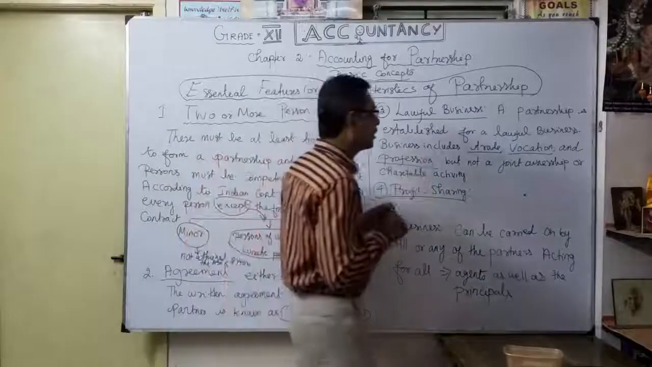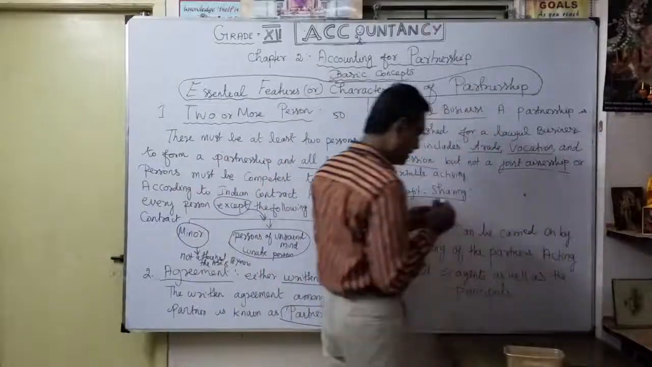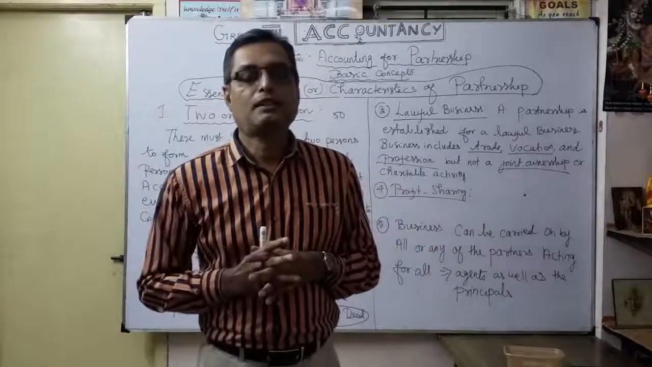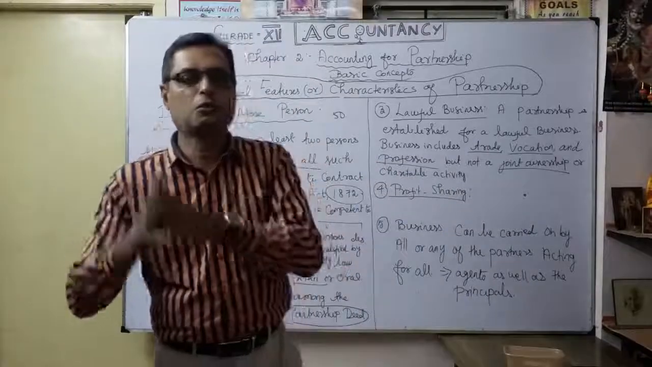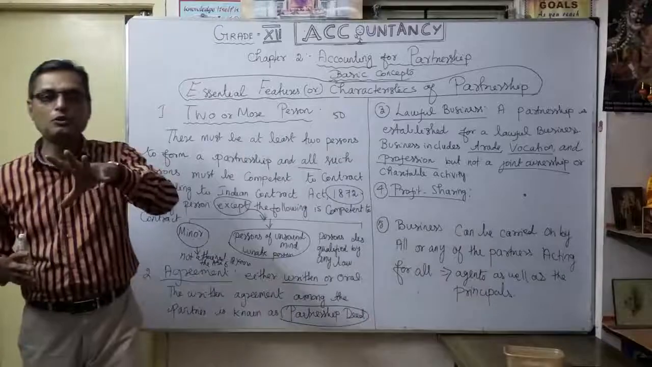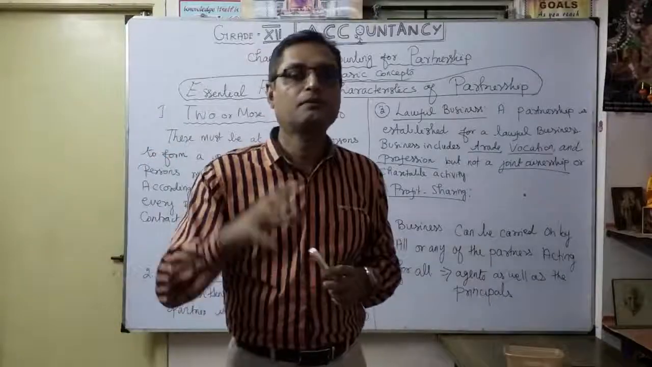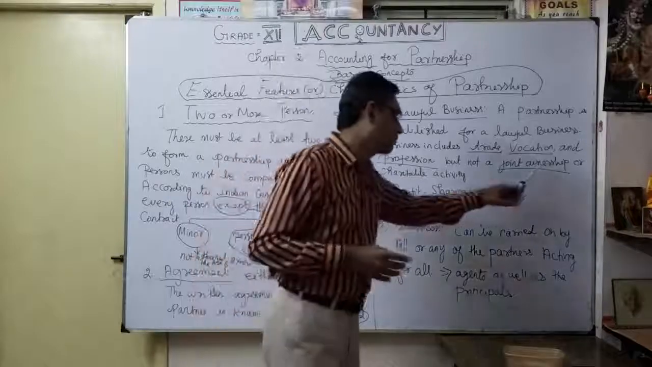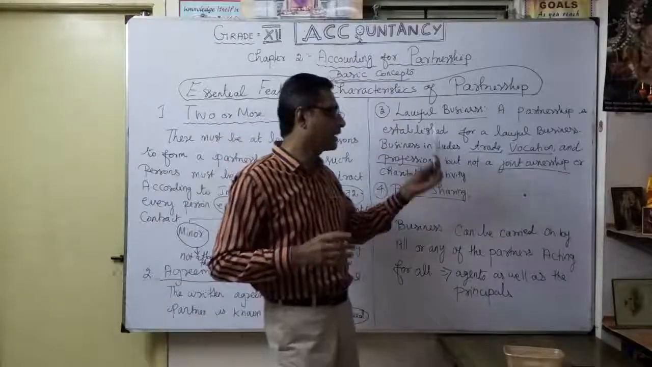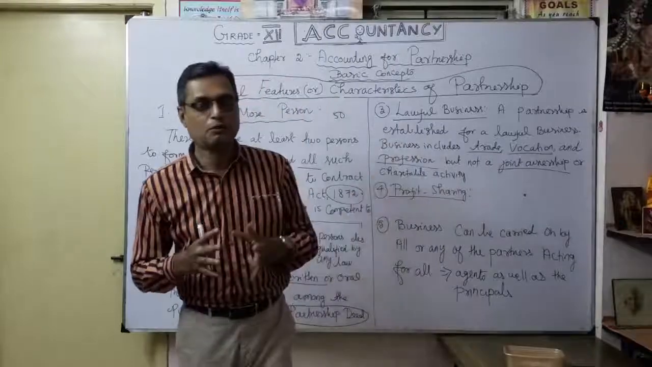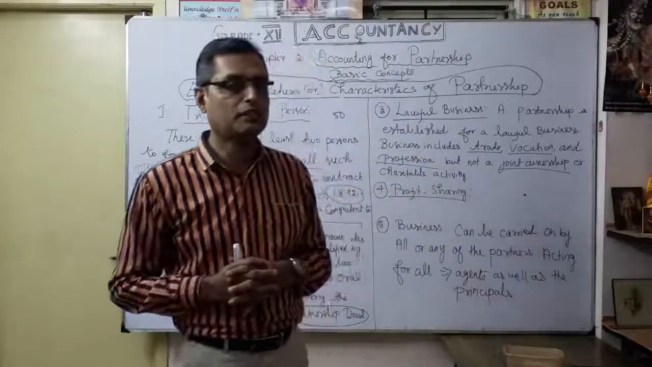But it is not a joint ownership. It should be under the firm name. For example, if the auditor's name is Srinivasan and Co., that means under Srinivasan and Co. there are how many partners, auditors in the firm. Okay, not in the question of joint ownership or charitable activity. So that's your third point, lawful business, one of the important features of partnership.